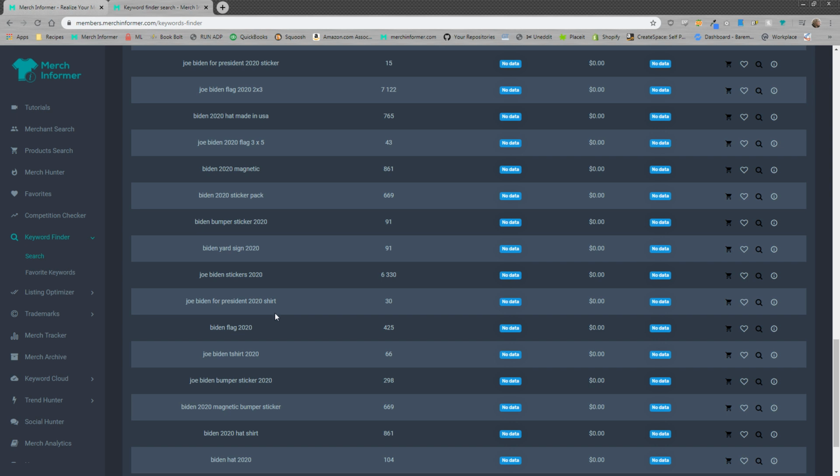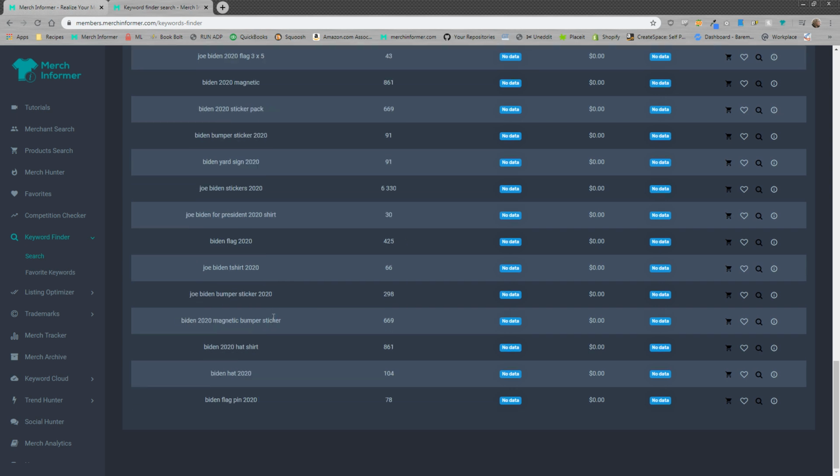Just looking for something else. Biden 2020, Biden hat, flag pen. So there's a lot of stuff you can sell.